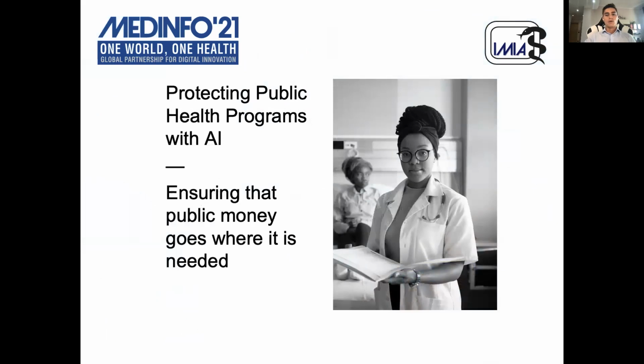A top priority for social and healthcare systems globally is to ensure a fair distribution of healthcare funds, reduce disparity, and protect financial integrity, so that there is enough for everyone in need to get the vital health and social services they are entitled to. Therefore, the motivation behind this work is ensuring that public money goes where it's needed.